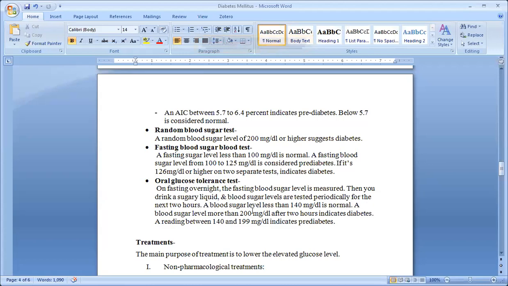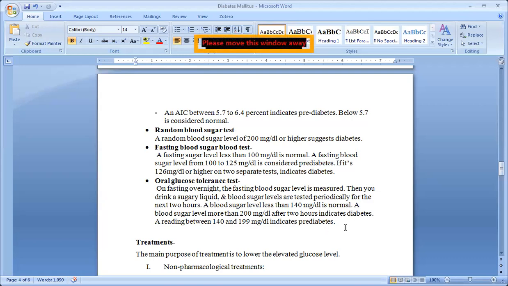Then a blood sugar level less than 140 milligram per dl is normal. A blood sugar level more than 200 milligram per dl after 2 hours indicates diabetes. A reading between 140 to 199 indicates pre-diabetes, more chances. It is the starting of diabetes, that is the pre-diabetes.